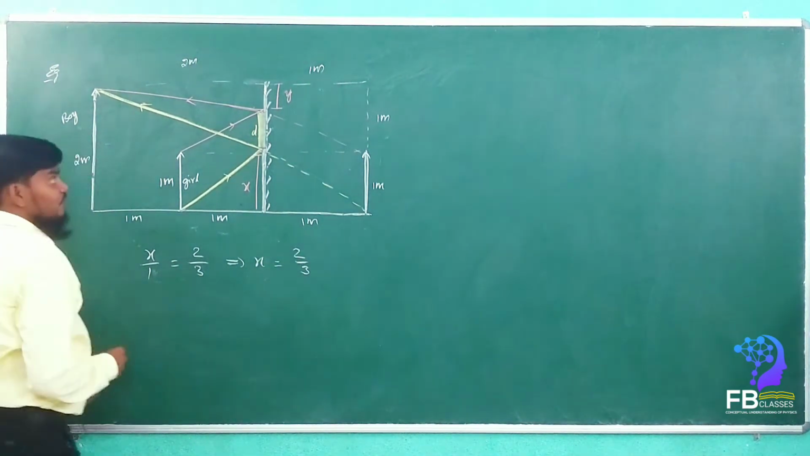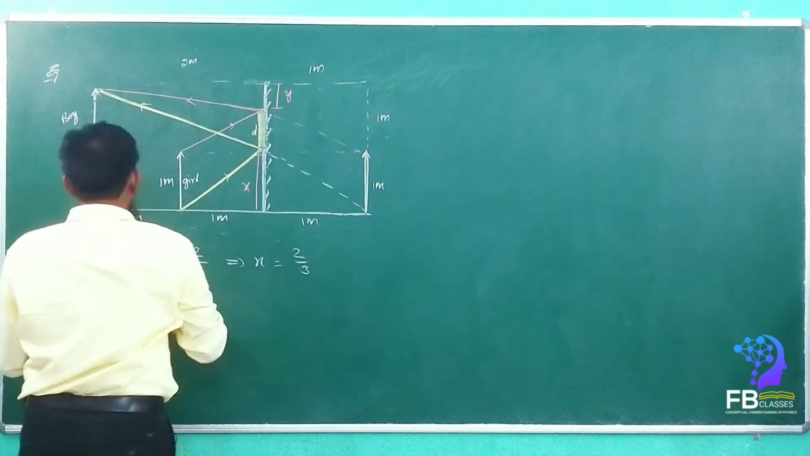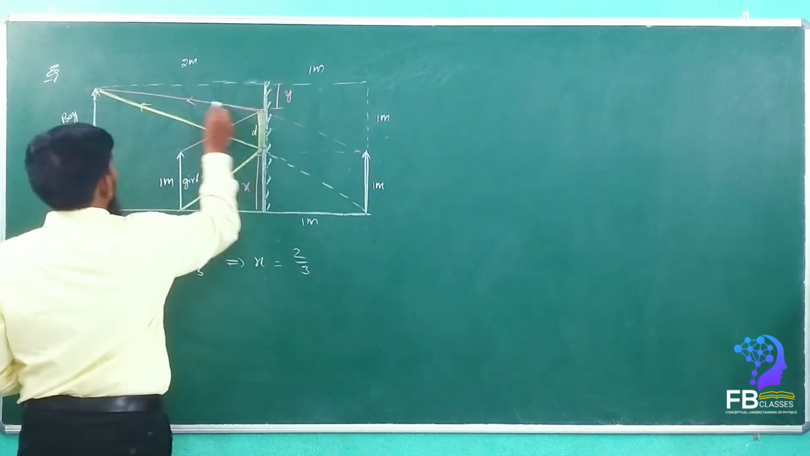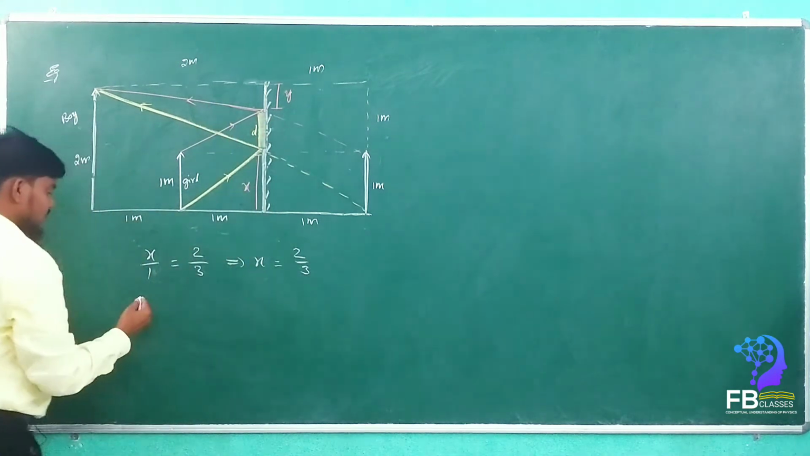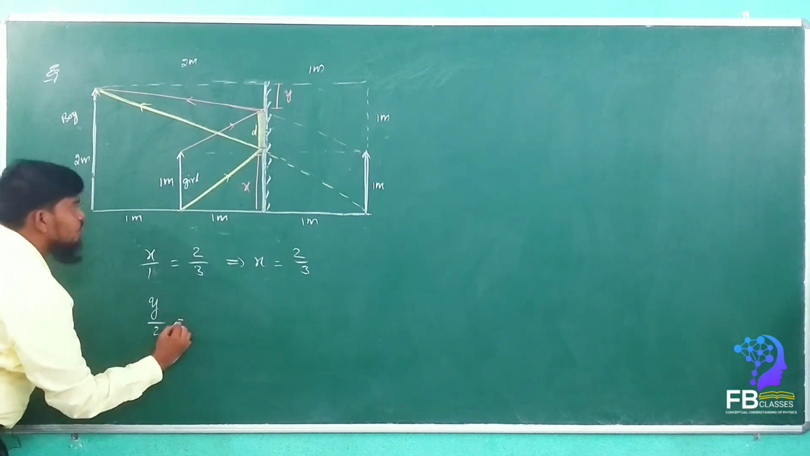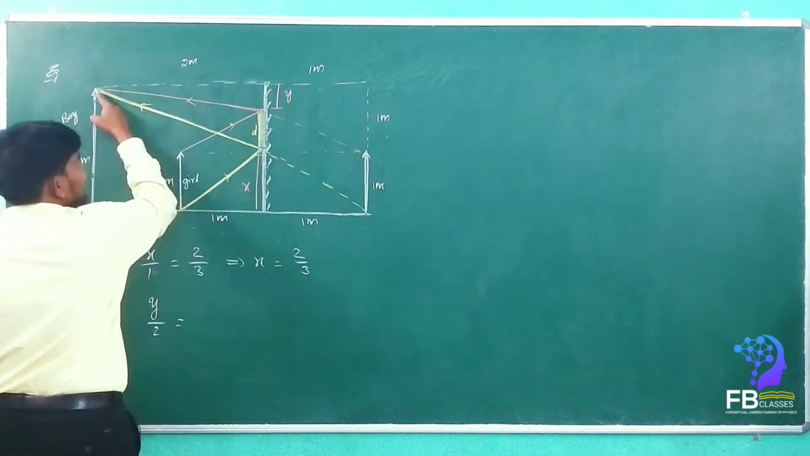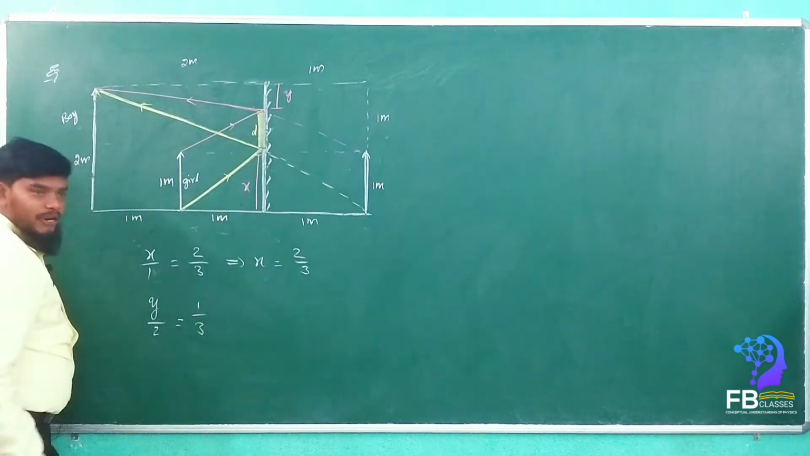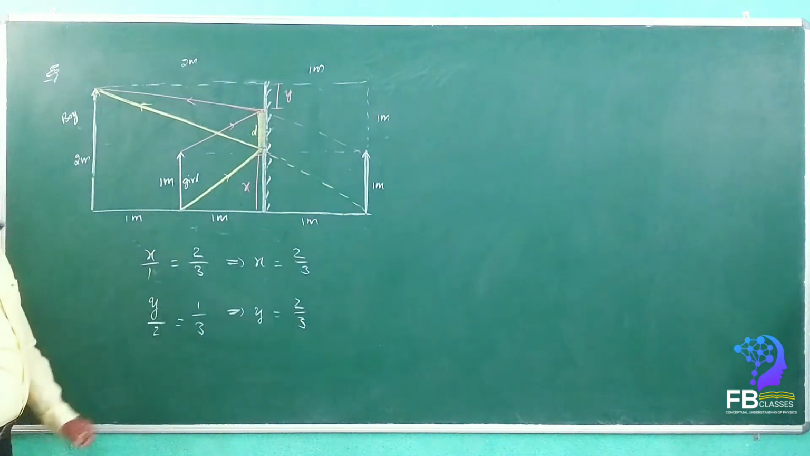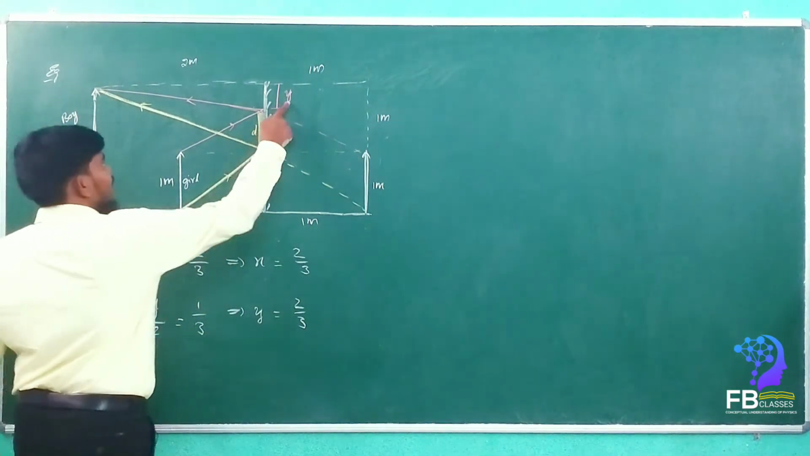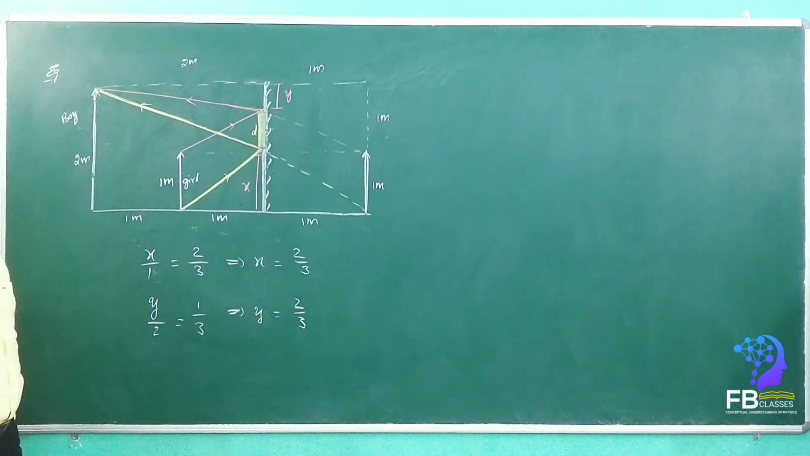Now similarly, if you want to find the y value, see here, this triangle is similar to this triangle. Got it? So y upon 2 is equal to how much, my dears? 1 upon 3. So here y is equal to how much? 2 by 3. Got it? Y upon 2 is equal to 1 upon total 3. So y value.